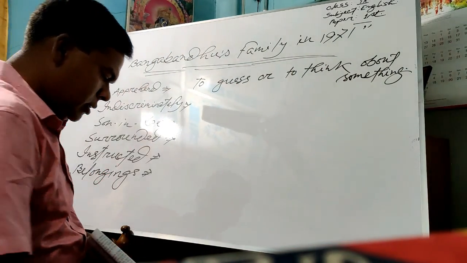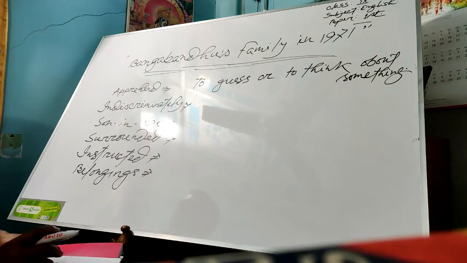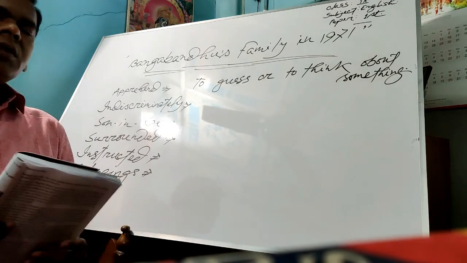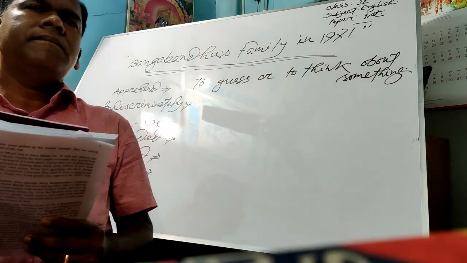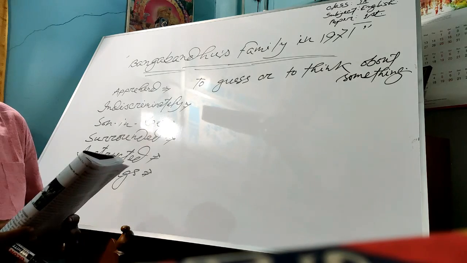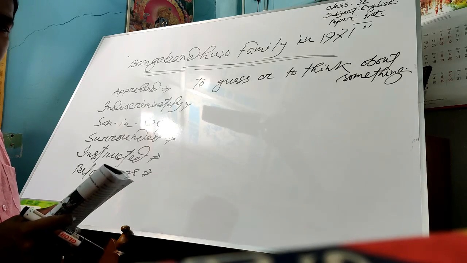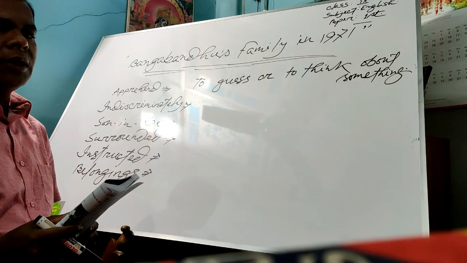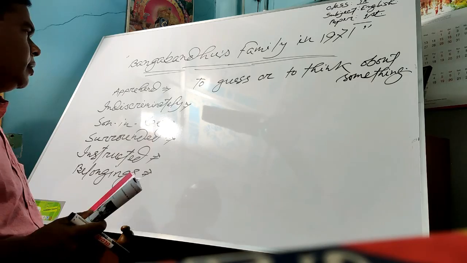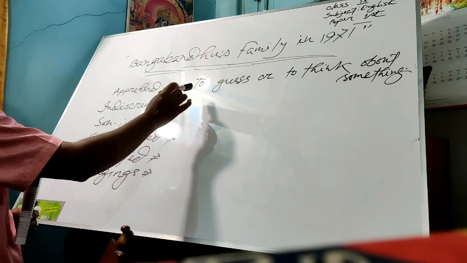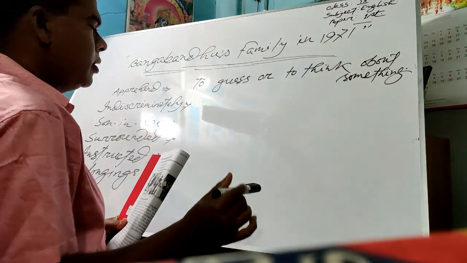You can say this word just like the prophecy. Suppose some fatal disease may happen today. If you try to guess, if you try to think that before that event happens, then that is called apprehend. So the meaning of the word apprehend is to guess or to think about something.